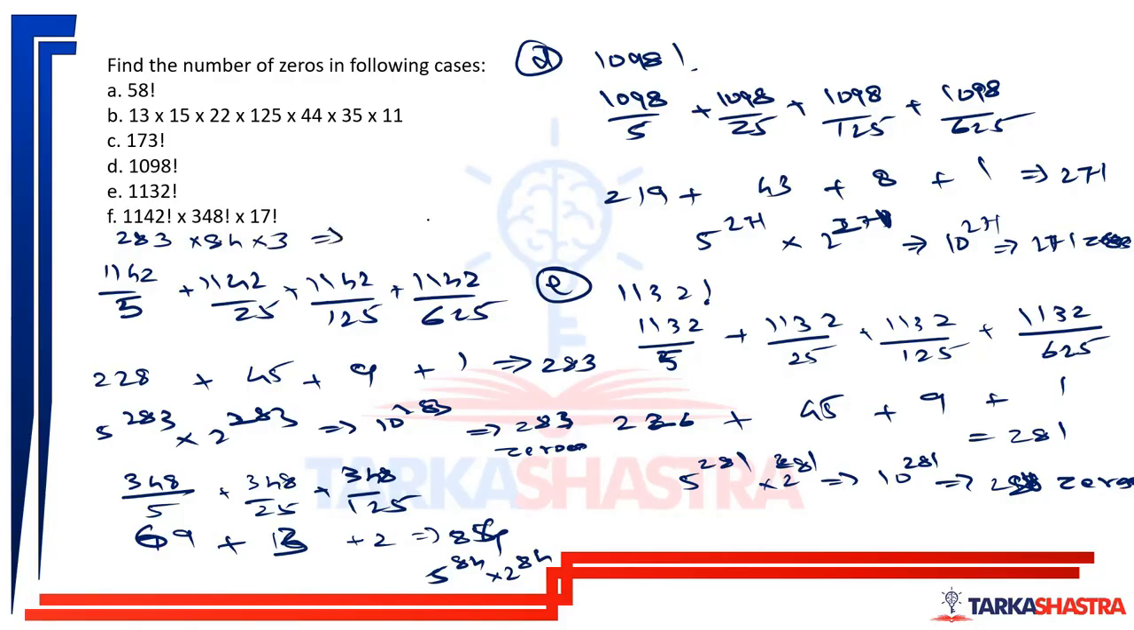So this is nothing but the highest power of 5, which is 5 to the power 283, or 10 to the power 283, into 10 to the power 84, into 10 to the power 3. So 283, 286, 370. 10 to the power 370. 10 to the power 370 means this expression will have 370 zeros in the end.